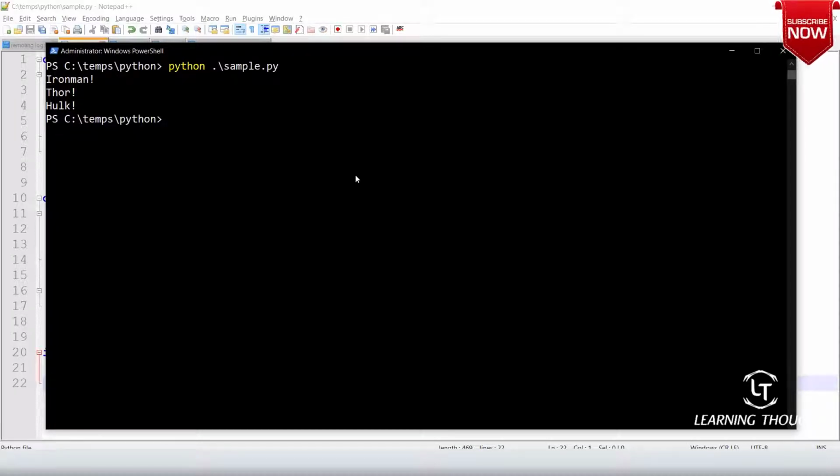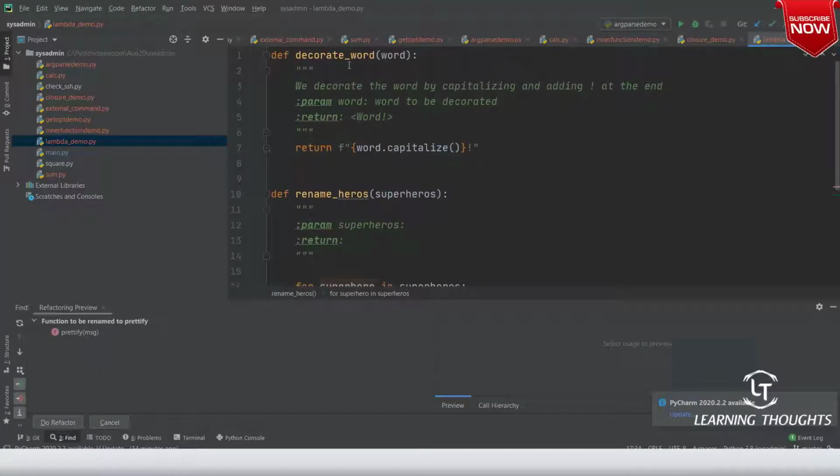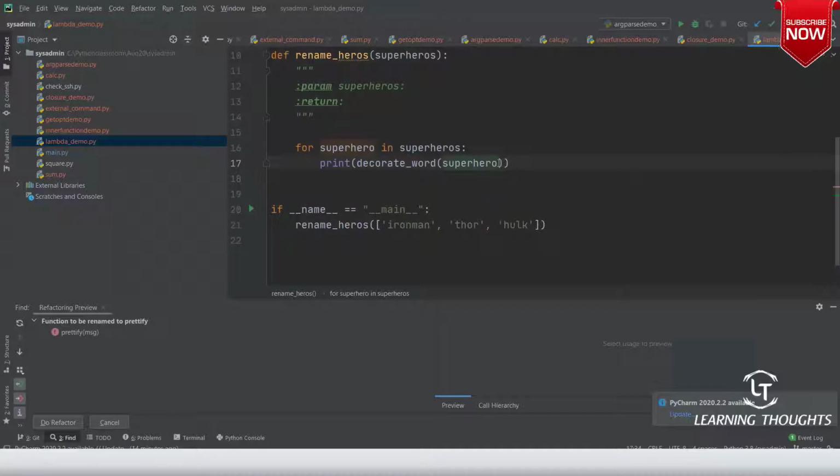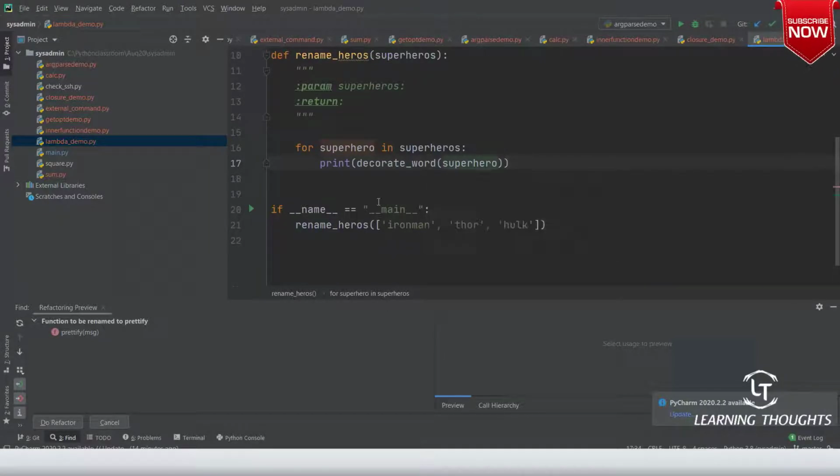Now, for example, we have a function where we are trying to capitalize and do this job. What Python tries to tell is there is no need for you to do all of that. Rather than calling decorate word, there is an easier way of achieving this, that is using a lambda function.